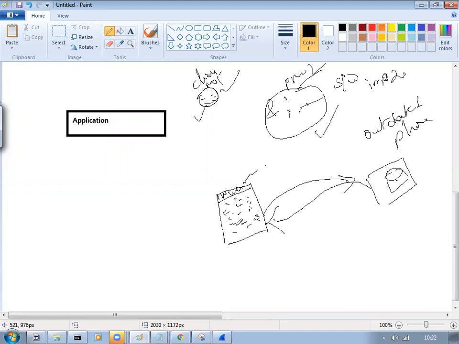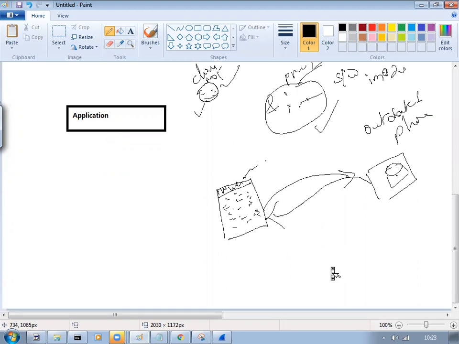The same thing applies when someone sends you an email and you open it in the application, and you're not able to see the tables, the diagrams, the pie charts or bar charts they sent, only text. All that comes under presentation-related things.